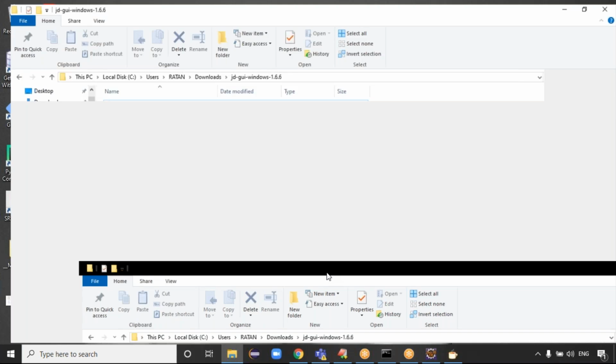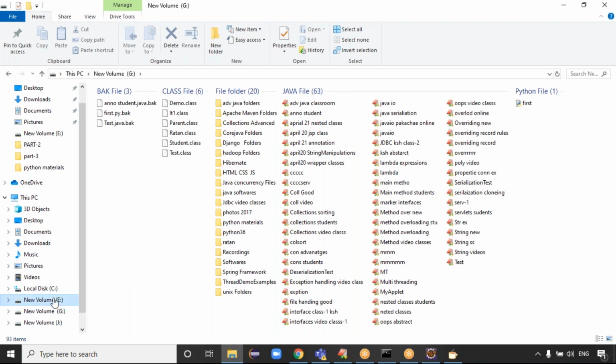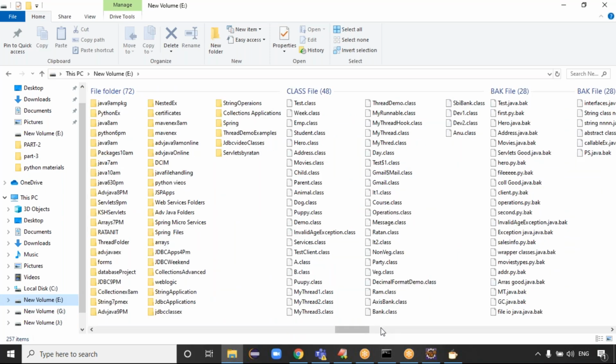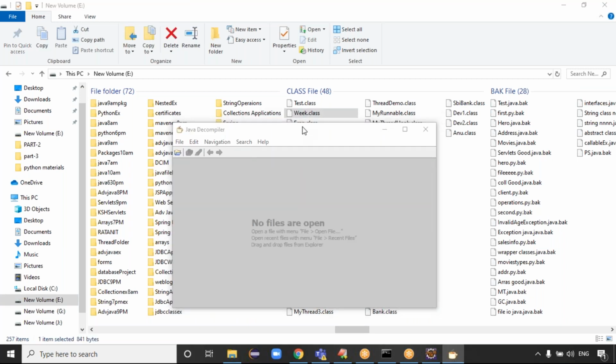When opening the file is not possible, then we have to drag and drop the class file into the corresponding location. Drag and drop in the sense like this Weak.class file is correct. Just open the JD compiler side by side. You can drag and drop the dot class file here. That's it. Then definitely the file will be open.